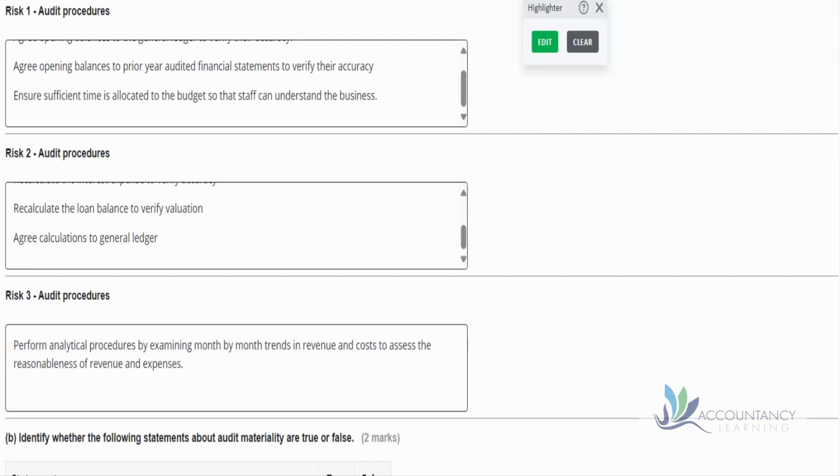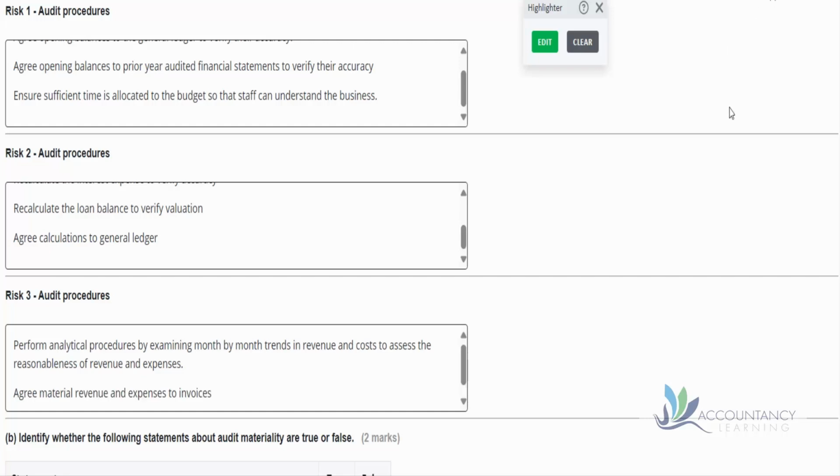So a typical audit procedure for the profit and loss account is to perform analytical procedures by examining month-by-month trends in revenue and costs to assess the reasonableness of the revenue and the expenses. So we want to see that it all sort of makes sense. If it's a seasonal business, then we would expect to see that sales and costs would be going up and down according to seasonality. We know that in this case it's a car dealership, and so we'd expect to see sales going up in January and August when the new registration numbers are issued, for example.